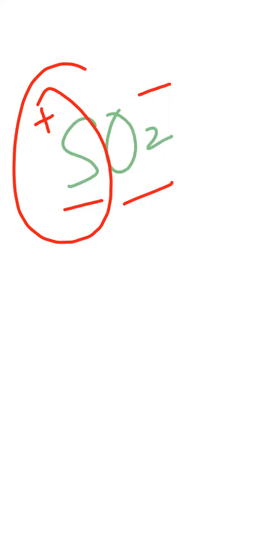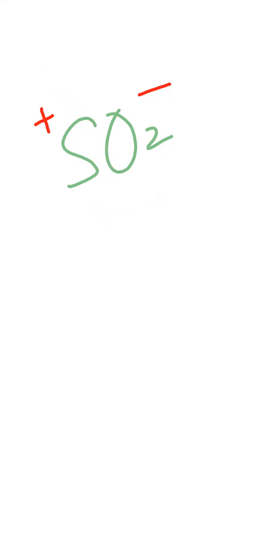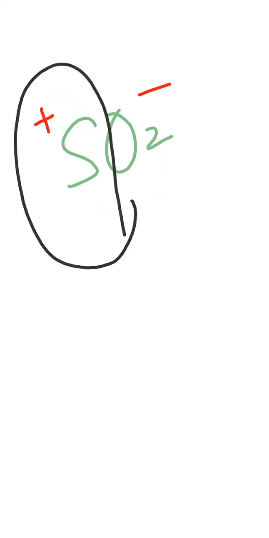Like sulfur dioxide. See, sulfur is non-metal, oxygen is also non-metal. अच्छा, oxygen तो right side पे आ गया ना, negative वाली side पे. So oxygen is negative here. जो भी इसकी valency हम negative वाली अभी discuss करेंगे वो आप बता दीजिएगा यहाँ पर. Sulfur non-metal, but this is there at the left side. It should be negative, but sulfur is there at the positive side. आप ये नहीं कह सकते कि sulfur भी negative है, oxygen भी negative है. Two negative things cannot make a bond. One should behave positive, then there will be a bond. So it means sulfur is positive here. Now you have to worry about the sulfur. Sulfur positive हो गया. Sulfur की तो positive valency है ही नहीं.